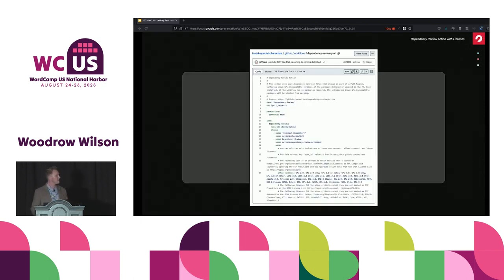So this is a little small here, which is why you took a picture of that first slide where I looked really nice in Reykjavik. But what we're looking at here is our project, Insert Special Characters. And in here, within the .github folder and then within the workflows folder is the dependency review action. There's a lot of comments in here to be helpful for anybody that does pull this up, but the most mindful thing in here is eventually we are using that dependency review action, and then further on down there is a list of allowed licenses that we've done the research on and know to be compatible with the license that we declared, in this case for Insert Special Characters.